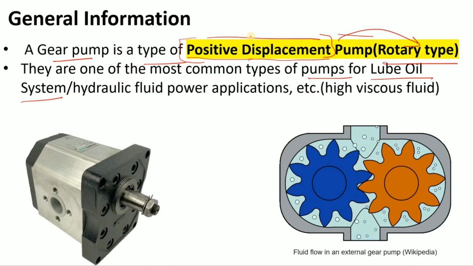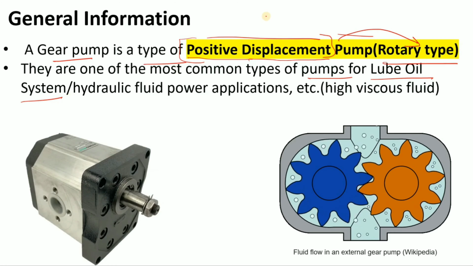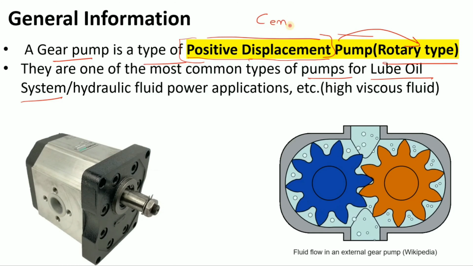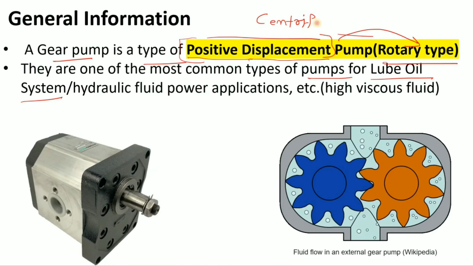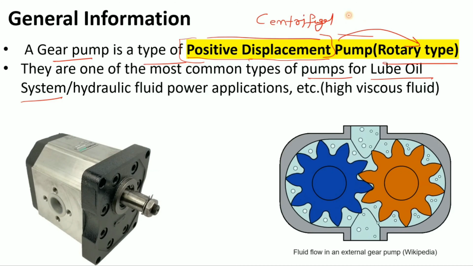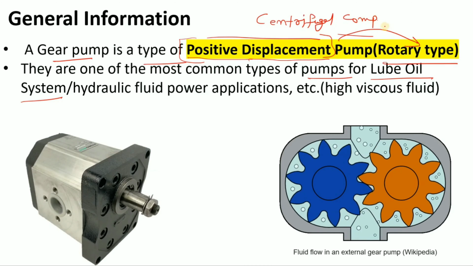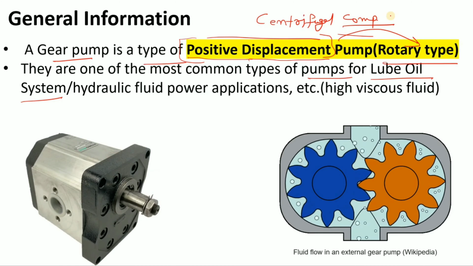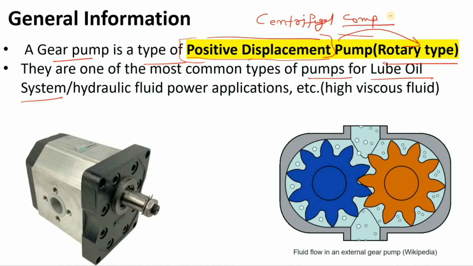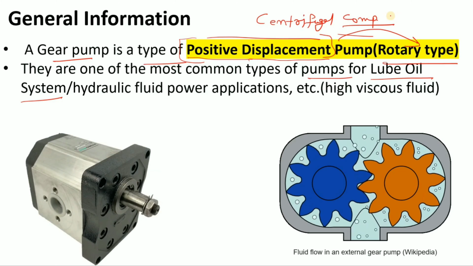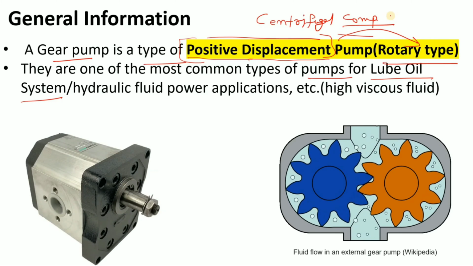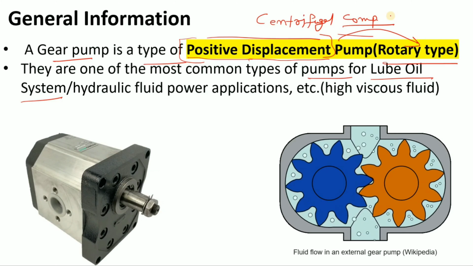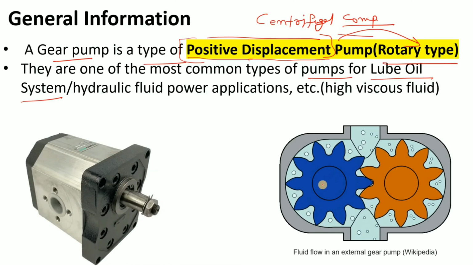And if you have seen a centrifugal compressor, or if you work there, there will be a separate lube oil system for the turbine and for other applications. So there is a separate lube oil circuit, and there as well we use the gear pump, okay?